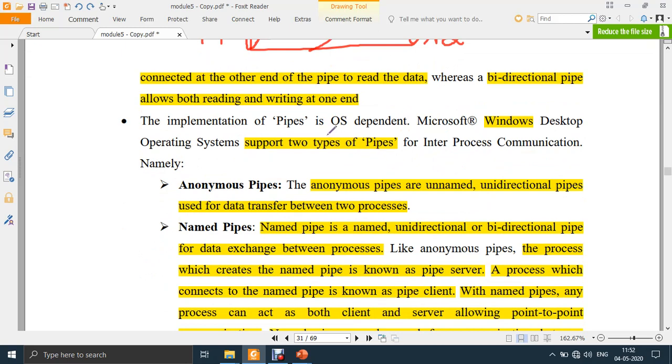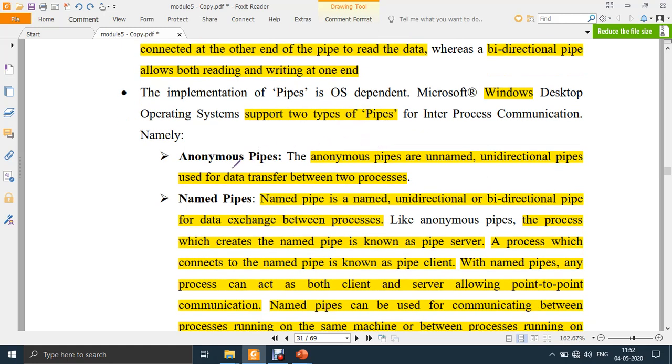The implementation of a pipe is OS dependent. Pipes are again of two types. The first one is anonymous pipes. Anonymous means there is no name, so unnamed pipes are known as anonymous. These are unnamed, unidirectional, and used for data transfer between processes. Anonymous pipes are always unidirectional, remember.